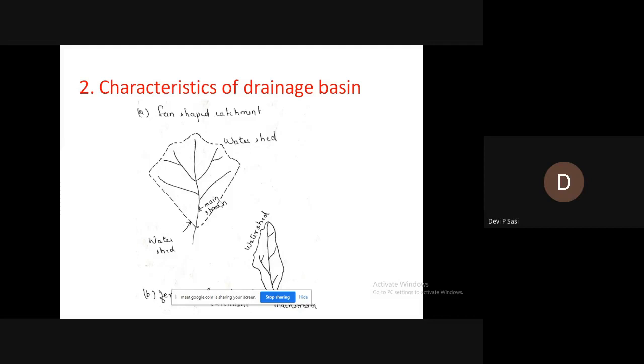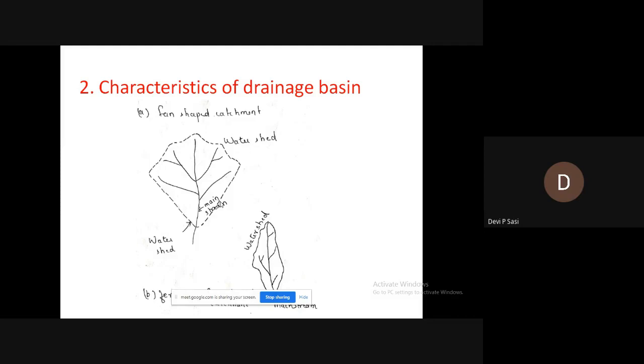And if higher intensity rainfall occurs in a smaller drainage basin, then we can say that greater is the runoff. If in a smaller drainage basin there is high intensity of rainfall, then more runoff is produced.